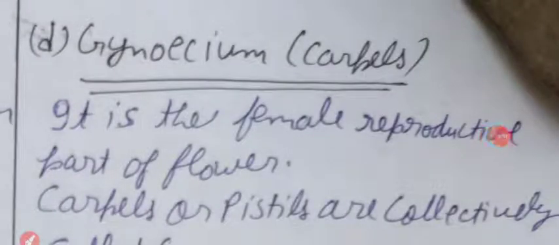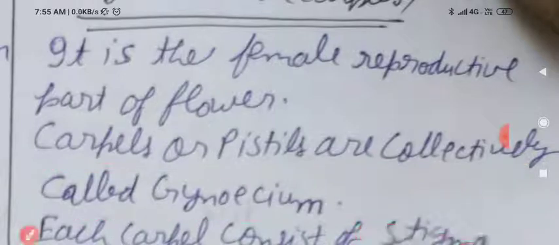Next we will see gynoecium or carpels. It is the female reproductive part of flower. So write the heading gynoecium, in bracket carpels. It is the female reproductive part of flower. Carpel or pistil are collectively called gynoecium.